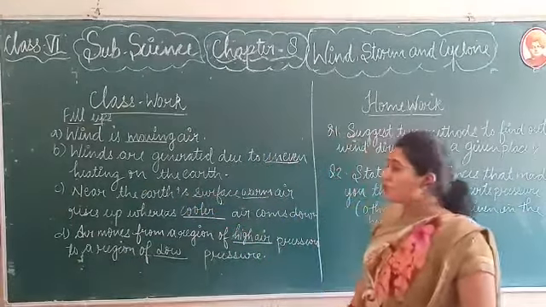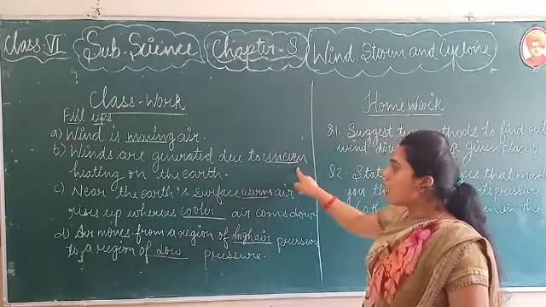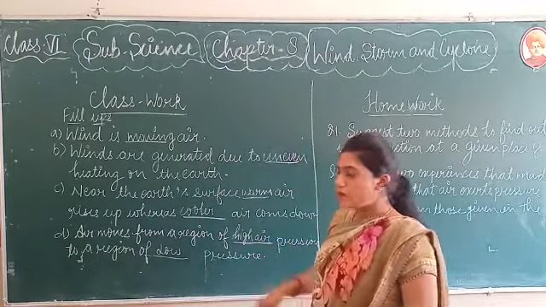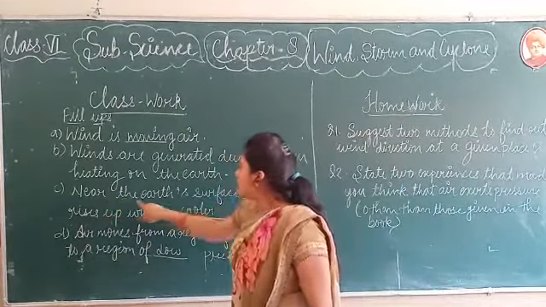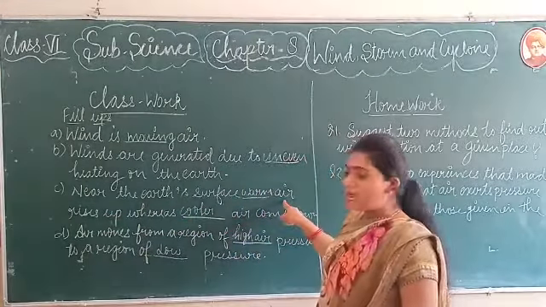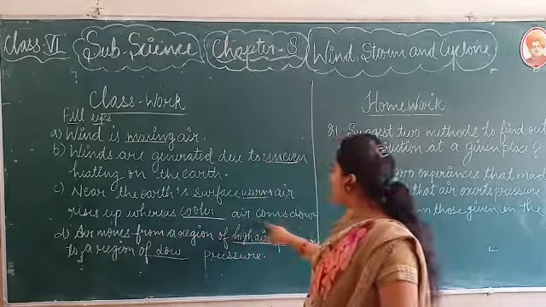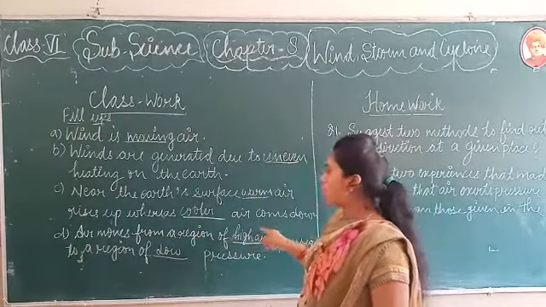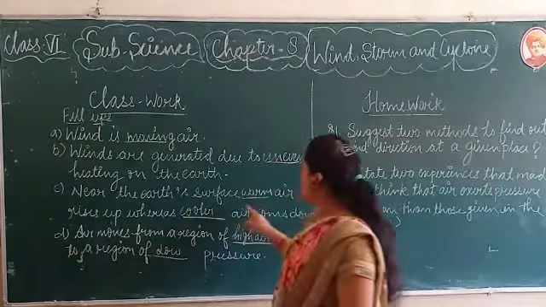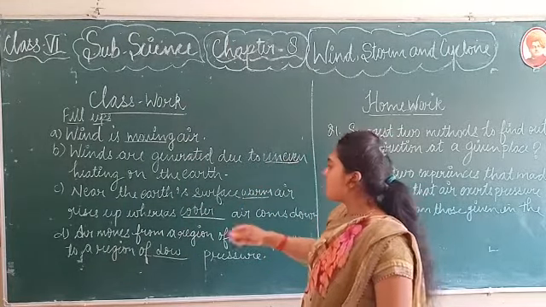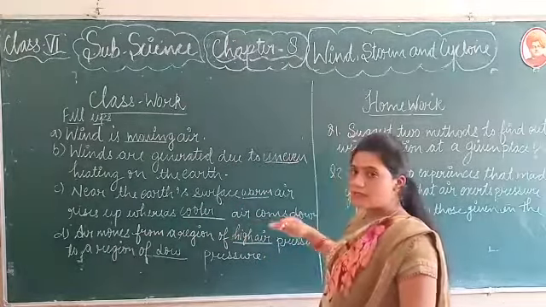So why are winds generated? Due to uneven heating on the earth. Now see, near the earth's surface, dash air rises up, whereas dash air comes down. So near the earth's surface, warm air always rises up and cool air comes down.